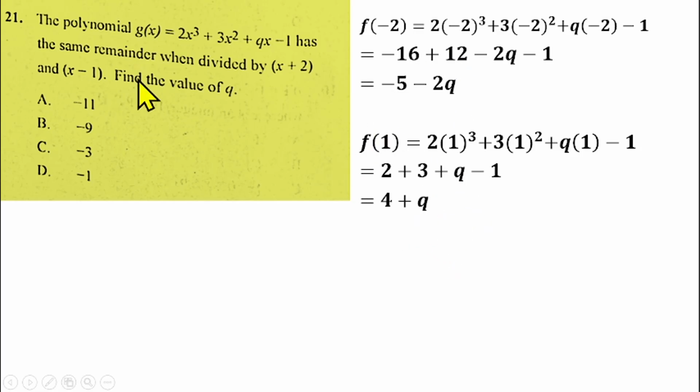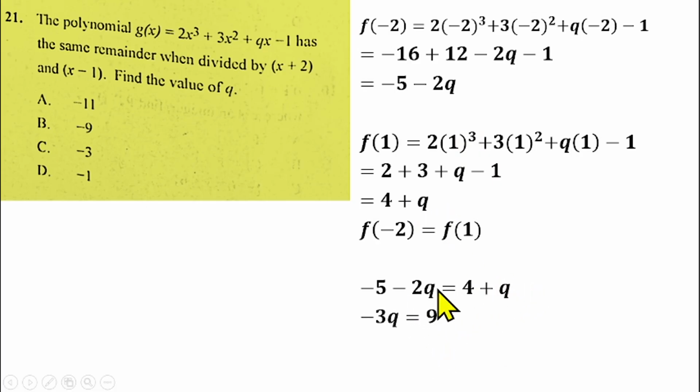So you are told that the remainders of this and this are equal. So you'll have minus 5 minus 2q equal to 4 plus q. You can take the like terms from there. You'll have minus 2q minus q, that gives us minus 3q, equals 4 plus 5, that gives us 9. Divide both sides by minus 3, that gives us q equals minus 3, which makes option C the right answer for question number 21.